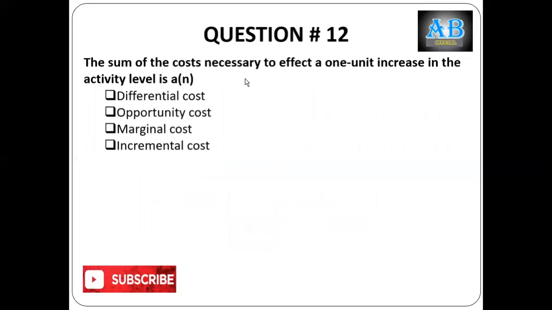The sum of the cost necessary to effect a one unit increase in the activity level is the marginal cost. What is the definition of marginal cost? The incremental cost which is necessary to incur to change your activity level. So this is called marginal cost.